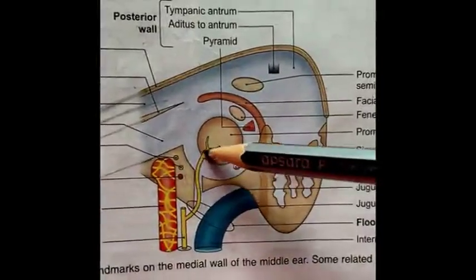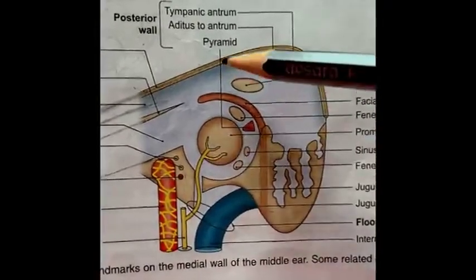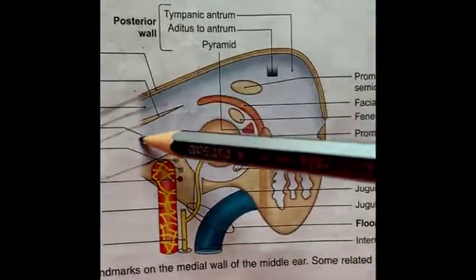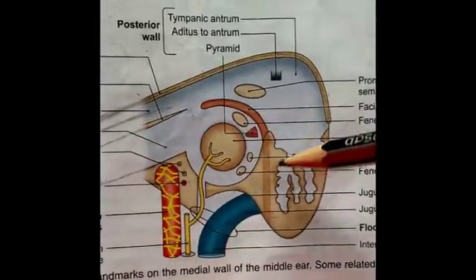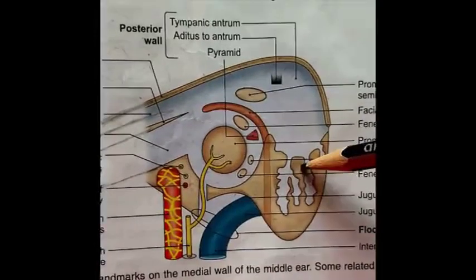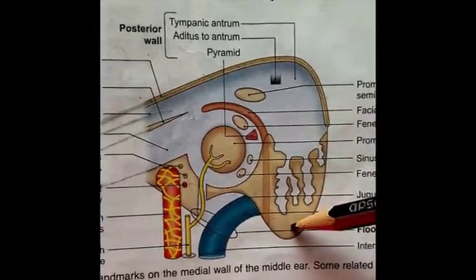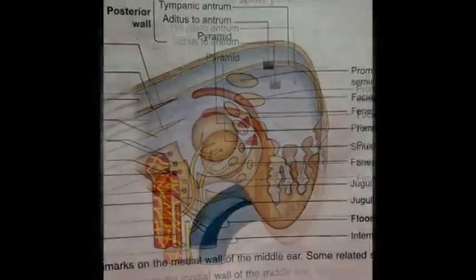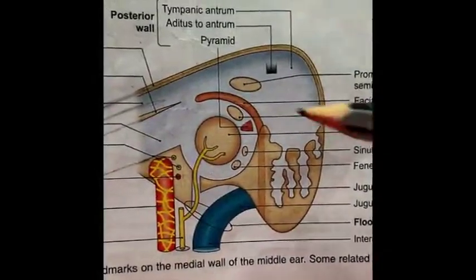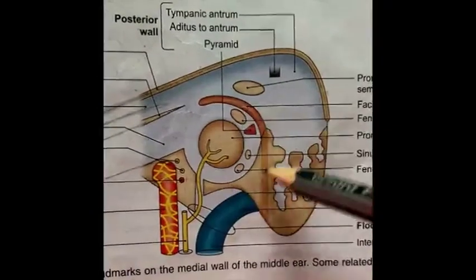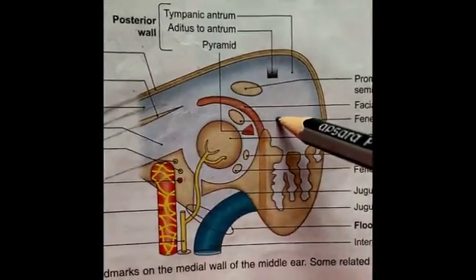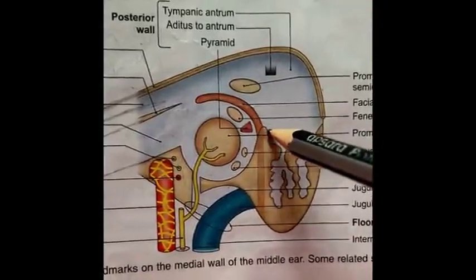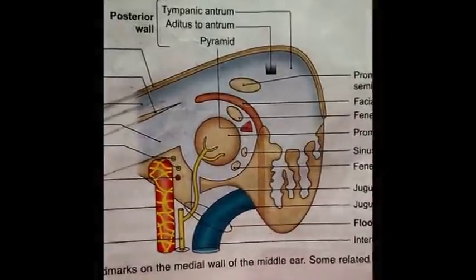The tympanic branch of the glossopharyngeal nerve supplies the mucous membrane of the middle ear, auditory tube, mastoid antrum, and mastoid air cells. The superior and inferior corticotympanic nerves are vasomotor to the mucous membrane of the middle ear cavity. Vasomotor means these control the supply of blood to the mucous membrane.